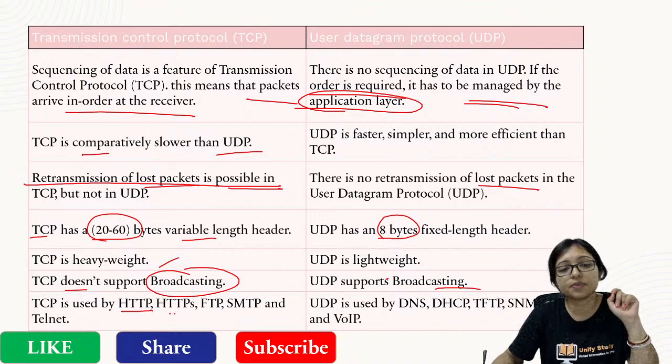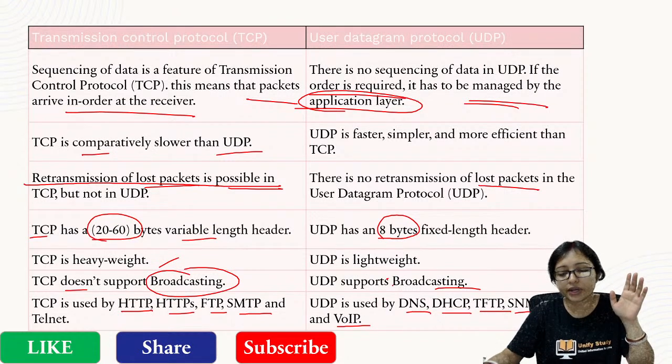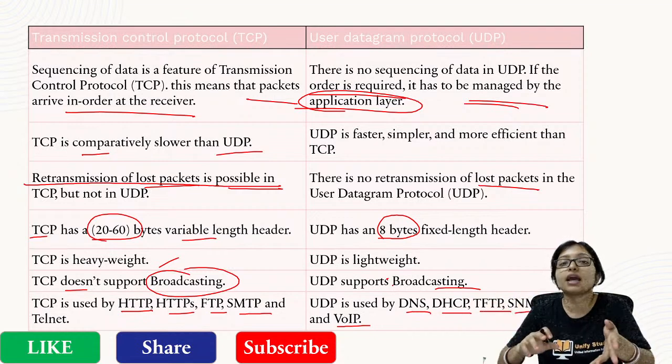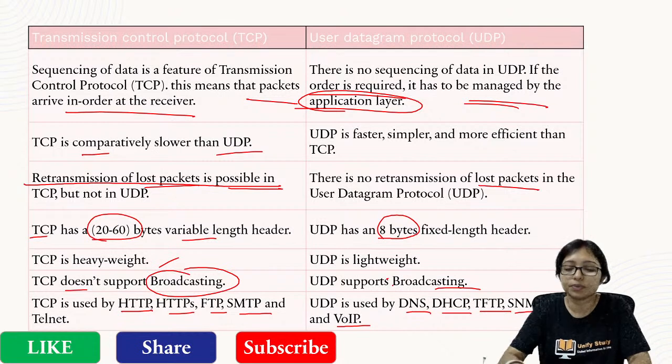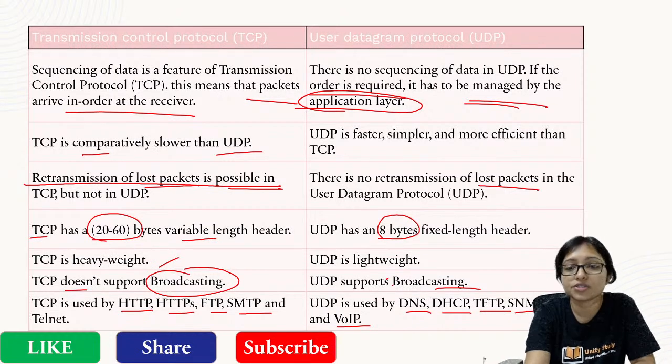What are the examples of TCP? TCP is used by HTTP, HTTPS, FTP, SMTP. UDP is used by DNS, DHCP, TFTP, SNMP, RIP, VoIP. You must remember the protocol names also. The protocol names are important, because with the protocol name they can ask you whether it is TCP or UDP. In that way also a question can be asked. So that's why you must remember it.